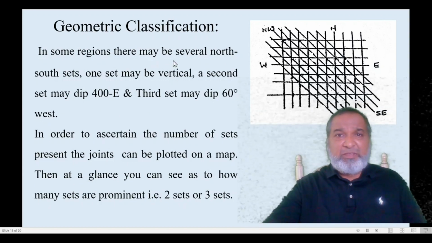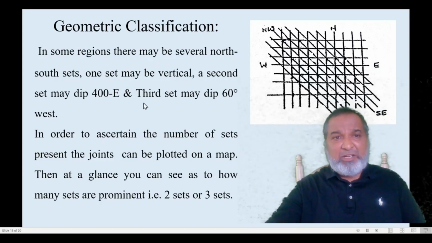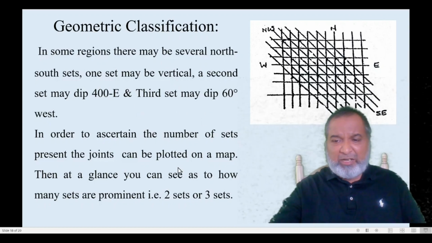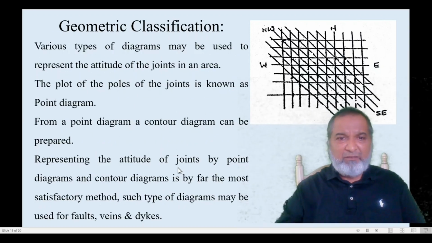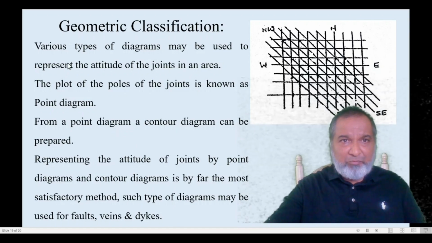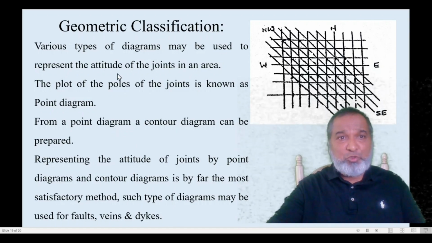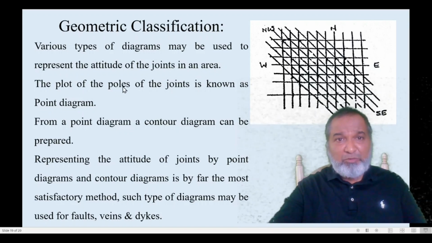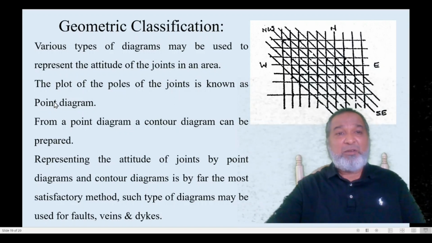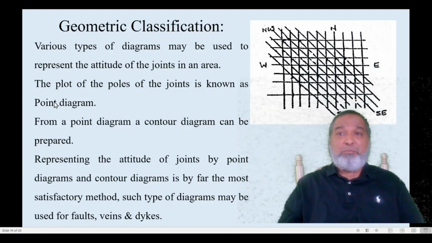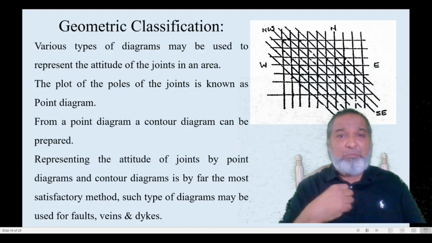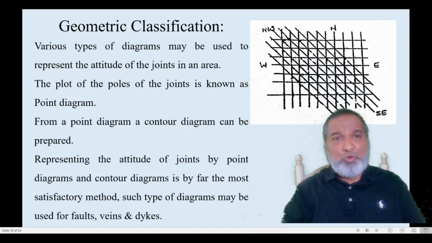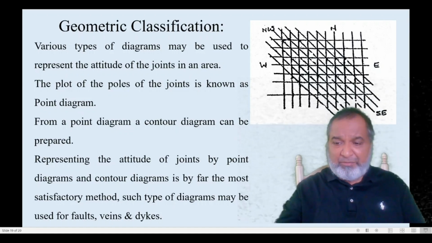Yes, in some there are several north, south, west, one set, vertical. These are the angles which are given, and that has been plotted, one set, two sets, three sets. We plot the poles of the joints, known as a point diagram. Yes, various joint diagrams may be used to represent the attitude of the joints in an area, and the plot of the poles of the joints is known as the point diagram. So there will be a point diagram where we can show these particular joints.